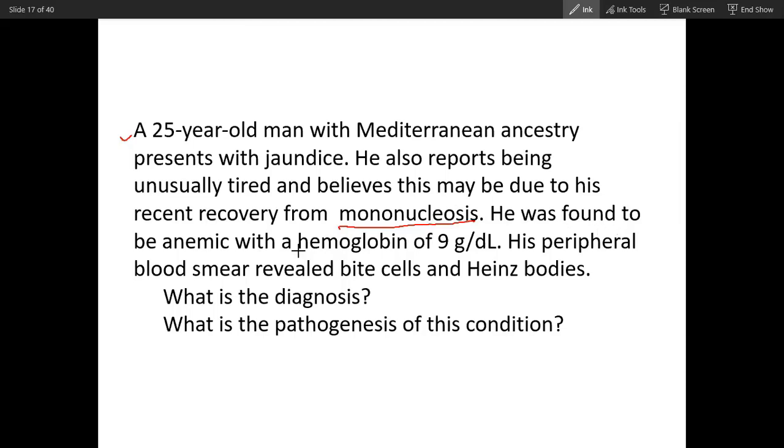He was found to be anemic, with hemoglobin of 9 gram per deciliter. His peripheral smear revealed bite cells and Heinz bodies. So what would be the diagnosis? G6PD deficiency. Yes, G6PD deficiency.